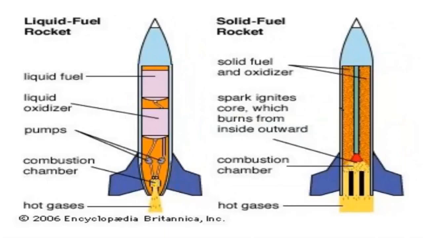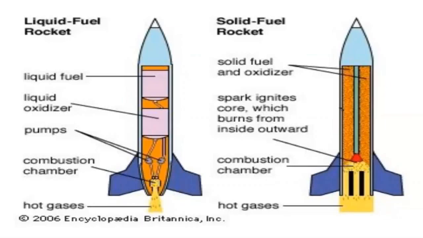So when the liquid hydrogen and some type of oxidizer, here it is given, liquid oxidizer, that is oxygen. Why is that oxidizer used? Because of that oxidizer only it will burn. It will start burning, and because of that burning, what happens? Hot gases will be given out and the rocket will be pushed upwards. This is according to Newton's third law. Because with a high velocity the gases are pushing downward, the rocket will be pushed upward. Okay, this is for liquid fuel.